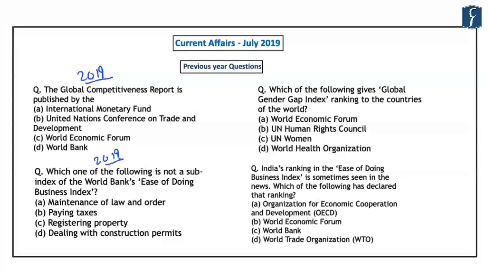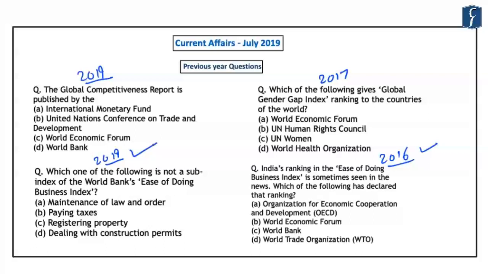Further, previously also, almost every year UPSC has been asking questions based on important indices. For example, this question was asked in the year 2017 and this question was asked in the year 2016. If you look at the questions that were asked in 2016 and 2019, both are very similar because they are based on the ease of doing business index.